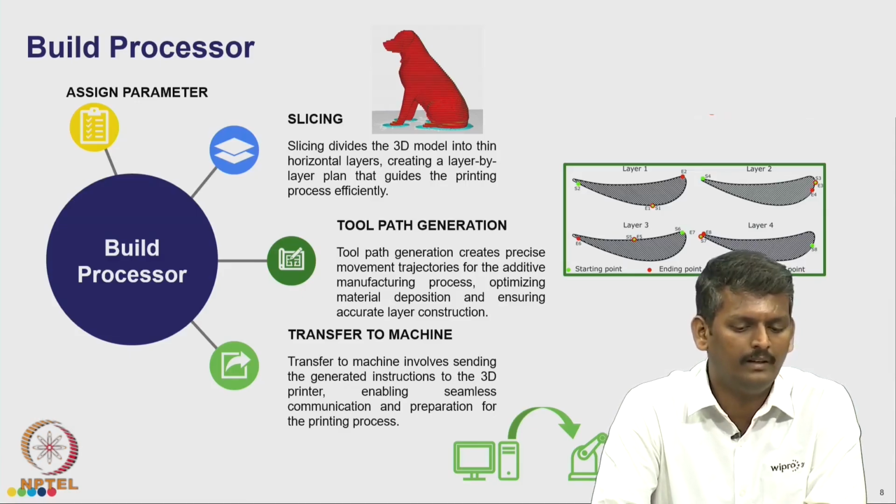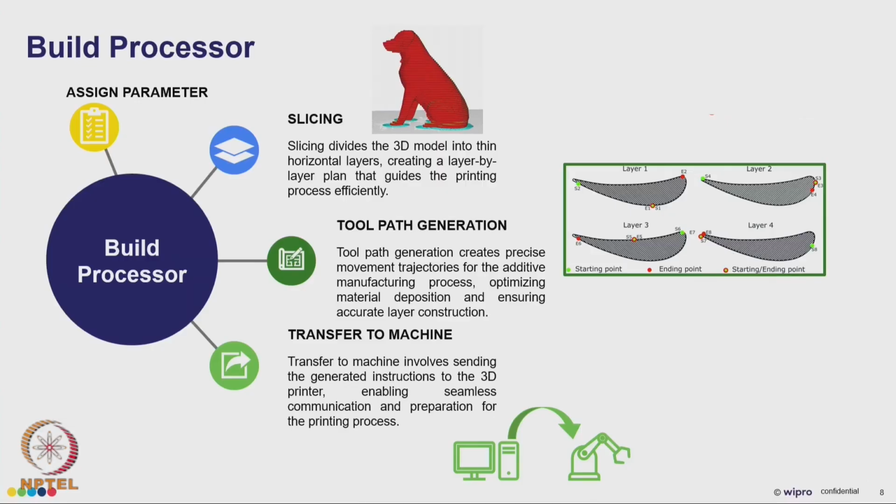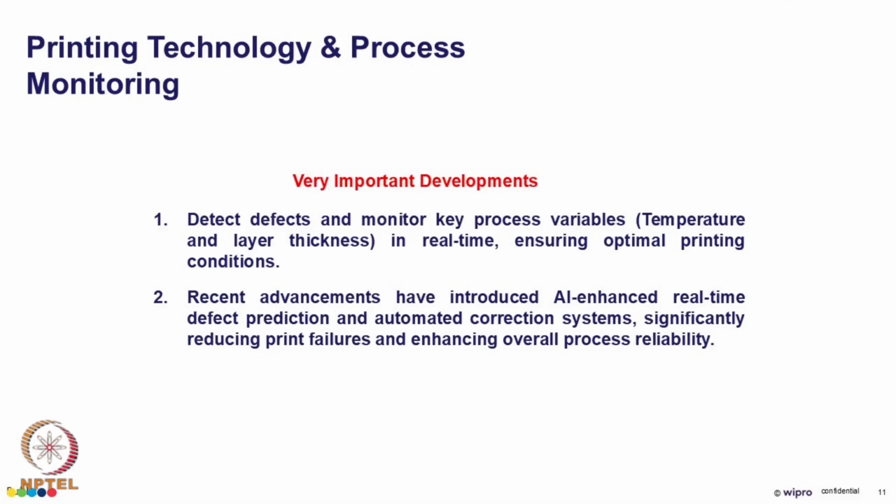And then we have seen slicing, that means based upon the layer thickness provided in the parameters, the slices will be generated, and then the toolpath will be generated for each slice. Both details, in the form of a G code or a particular machine required format, will be transferred to the machine. Later the printing technology uses the details from the previous step to get the part printed. Then we have the process monitoring step here.